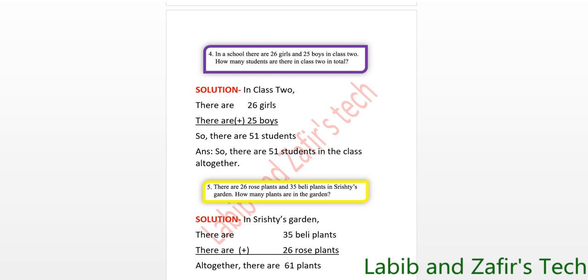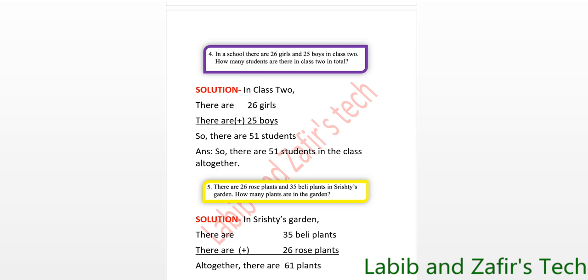Answer. In Shristi's garden, there are 35 berry plants. There are 26 rose plants. Here we have to find the total number of plants altogether. And there are two types of plants. One is berry and another is rose. So we have to add these two numbers to get the answer.